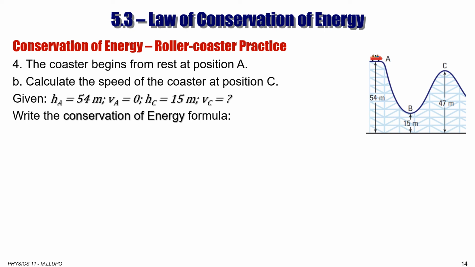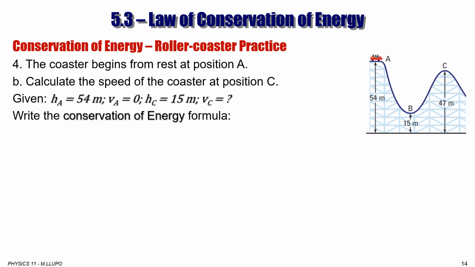B, calculate the speed of the roller coaster at position C. So what is given there is height at point A is 54 as previous, V at point A is 0, and height at point C is 47, and what we're looking for is the speed at point C.